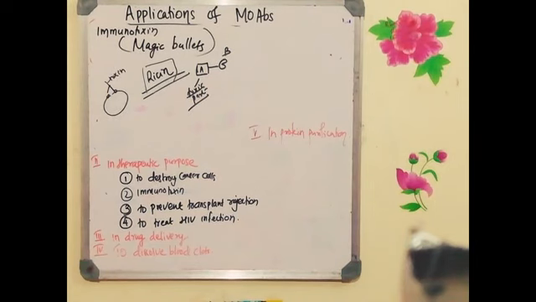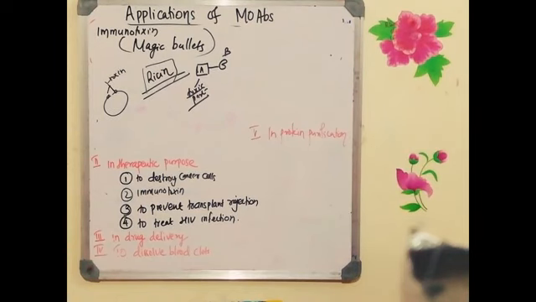Now when the B chain of the ricin binds to the cell surface, this will facilitate the A chain to enter the cell and inhibit the function of the ribosome. That means the protein synthesis will be inhibited.